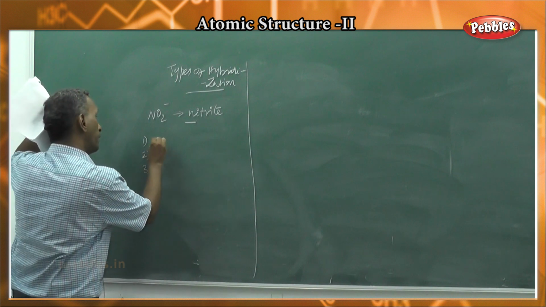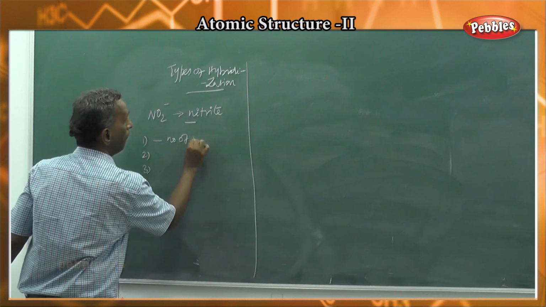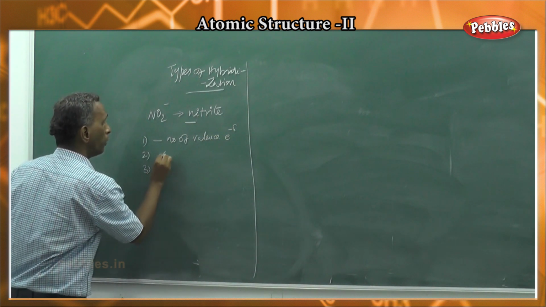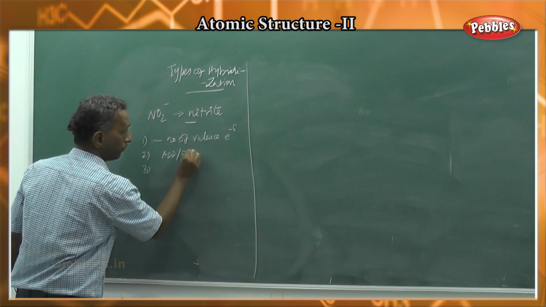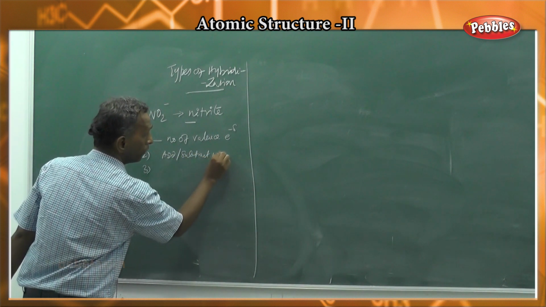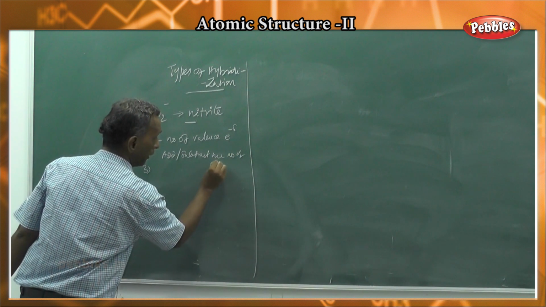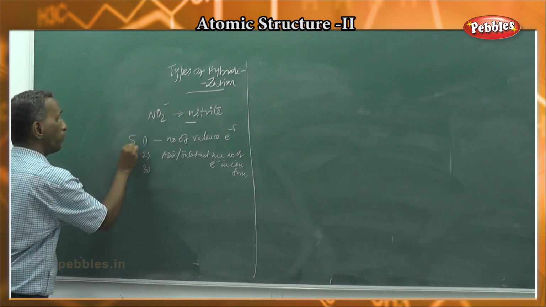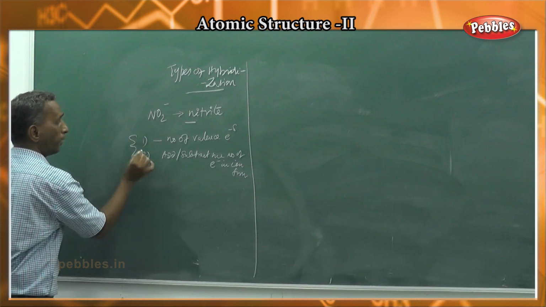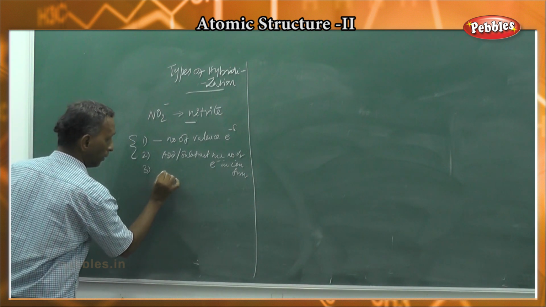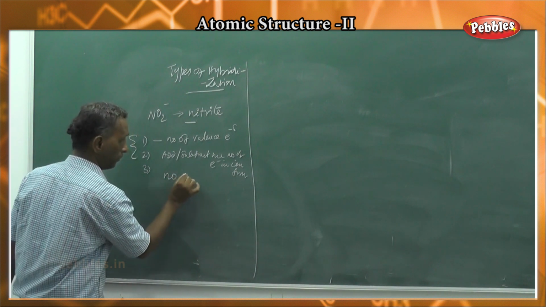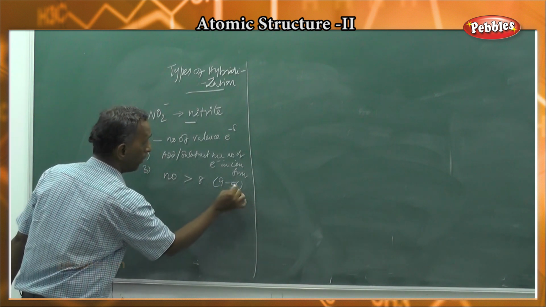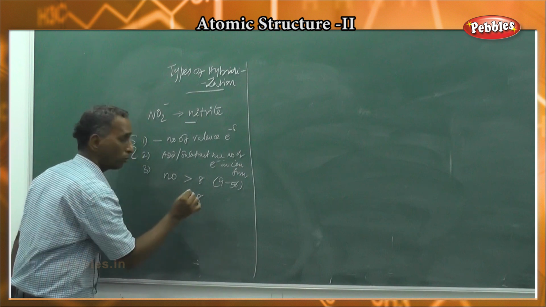First step is the determination of number of valence electrons, that is the number of electrons in the outermost shell. Then you have to add or subtract the number of electrons to form the ions, that is in the ion formation. இது ரெண்டு ஸ்டெப் சொல்றோம். By step 1 and step 2 you will get some number. This number has to be compared whether it is greater than 8, that is 9 to 56 in the periodic table, or less than or equal to 8.